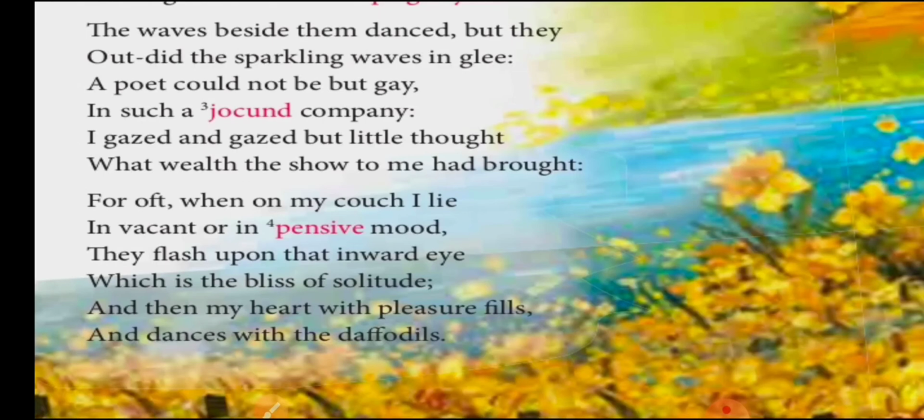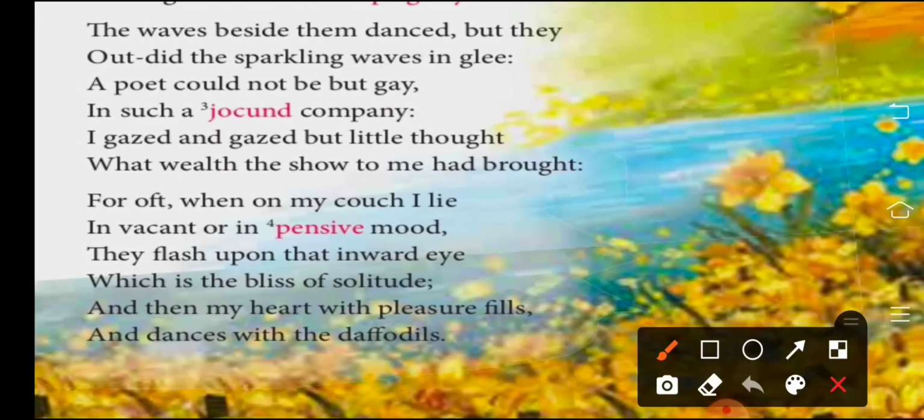So by starting this stanza with for, this is very important, for the poet continues his reasoning for saying that the flowers had brought him wealth. Okay, he is continuing the third stanza here too by using the word for here, and the wealth he got by the sight of flowers, right? So he is clarifying here how important this sight was for his life, right?